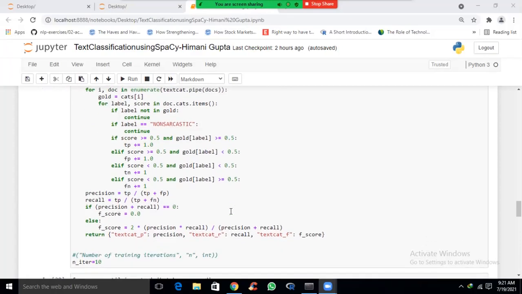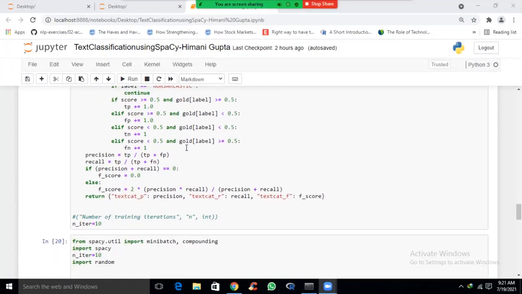True positive means that the actual label is 1 and the prediction is also 1. True negative means that the actual label is 0 and the prediction is also 0. False positive means that the actual label is 0 but the prediction is 1. False negative means that the actual label is 1 but the prediction is 0.